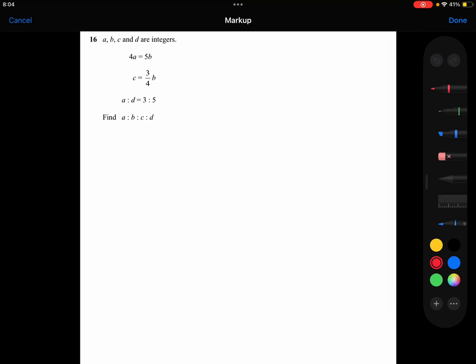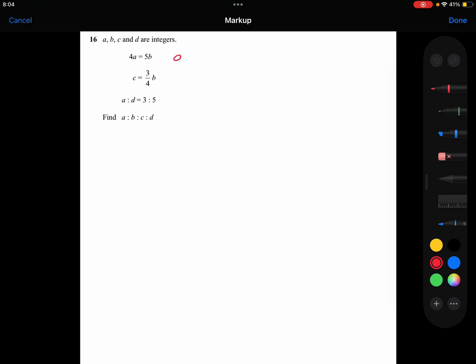A, B, C and D are integers. We've been told that 4A is equal to 5B. We've been told that C is 3/4 of B, and we've been given the ratio of A to D as being 3 to 5. And we want to try and find the ratio of A to B to C to D.